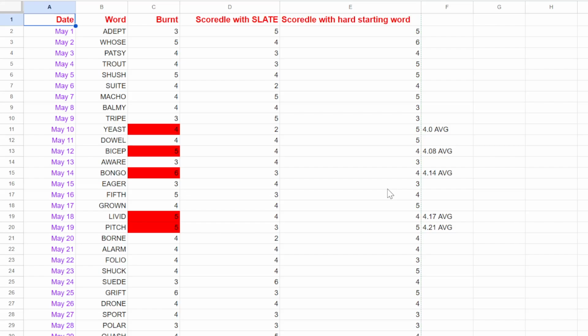7 3s this month, which is actually quite a lot, whereas last month I had 15, so that's basically half. 8 less. 0 2s this month. That might have happened after a very long time. It's definitely very hard to get a 2 from a hard starting word, and genuinely, a 3 is not that easy either. So, gotta be thankful. Last month I had 3 2s, and of course both months 0 1s.